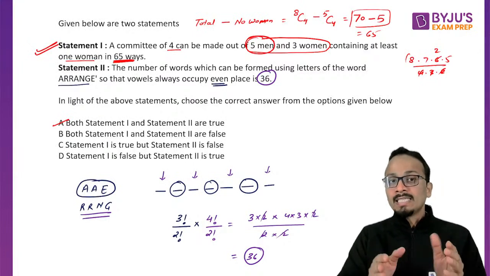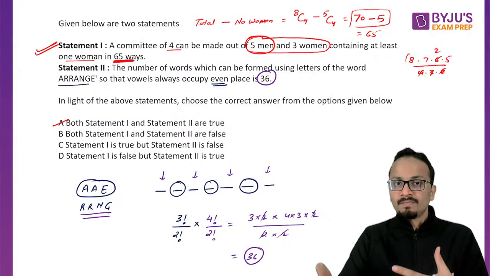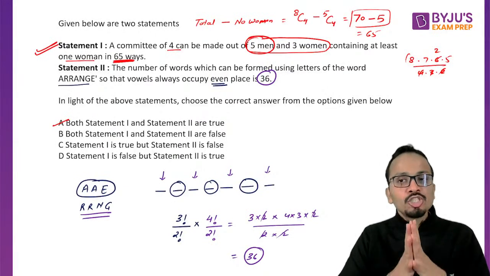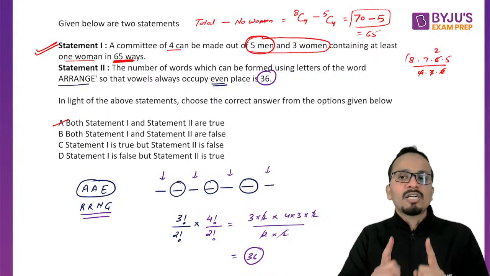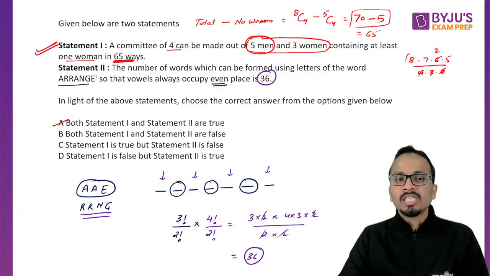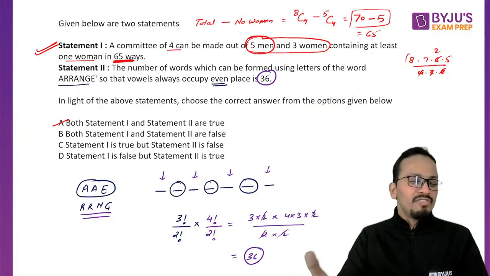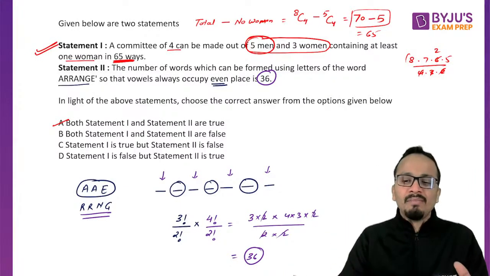Now you will understand that this question was not difficult, this question was lengthy. So it definitely should not be taken in the first round. This question should be left in the first round, and you may come back to it in the second round. Definitely we have plenty of time in this exam.